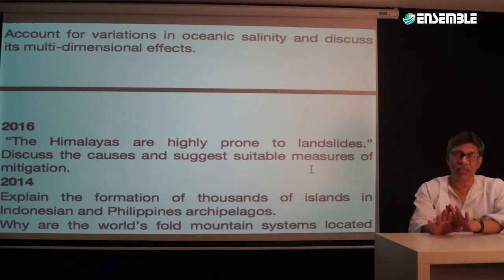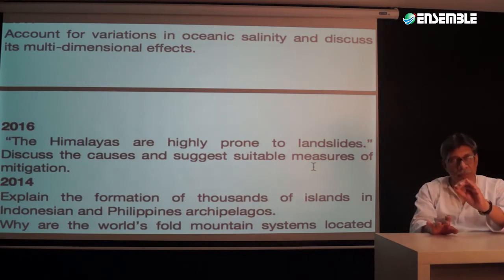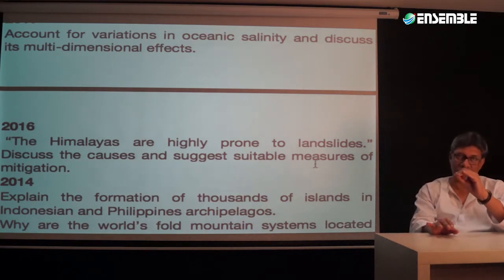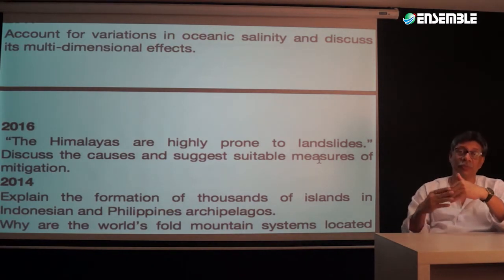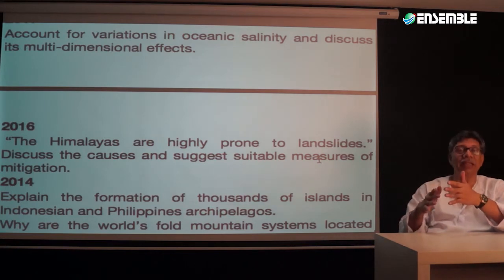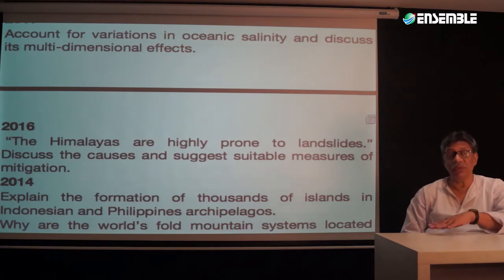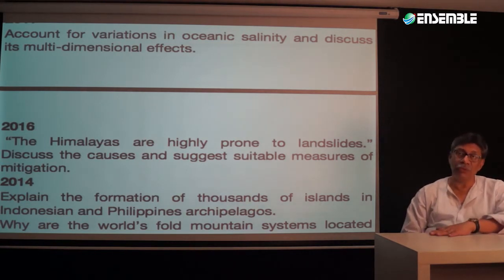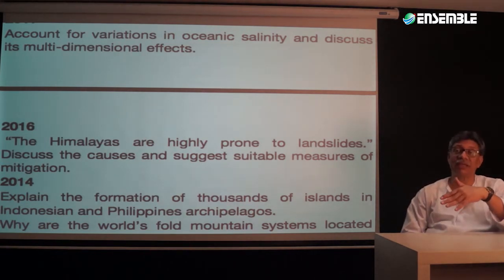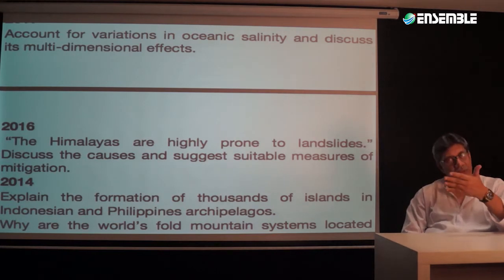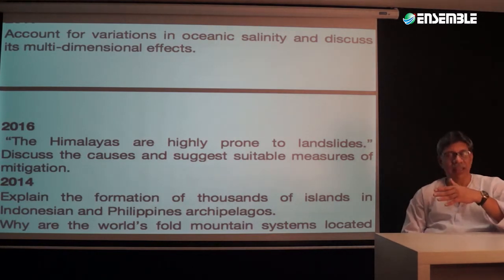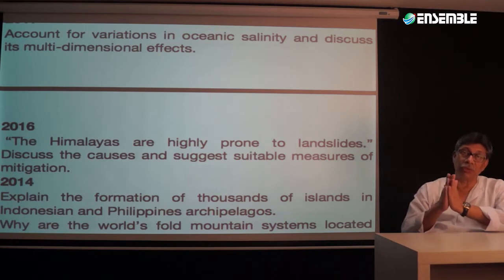But whatever it is, there will be two kinds of people interpreting the syllabus: one going exactly by the words, and the second interpreting it in a manner that he or she likes. Now, taking a look at this question, when you talk about the effects of salinity, it becomes pretty technical, in the sense that it will talk about osmotic pressure on the water surface.